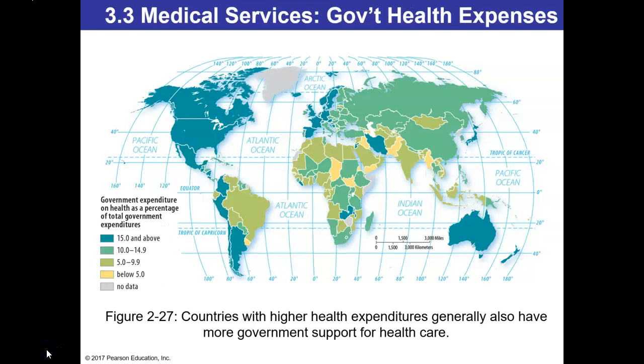This map also coincides with that last one to some extent, looking at medical services and how much the government is spending on health expenses. So if you look at the key here, the government expenditure on health is the percentage of total government expenditures here. So 15% or higher is in your darker green regions, and that becomes lighter where there is less of a percentage that's spent on those services.